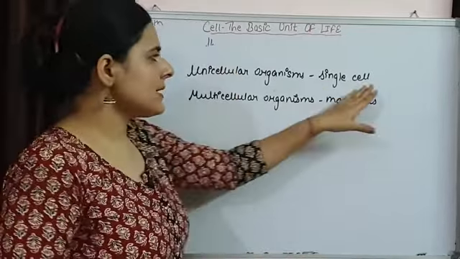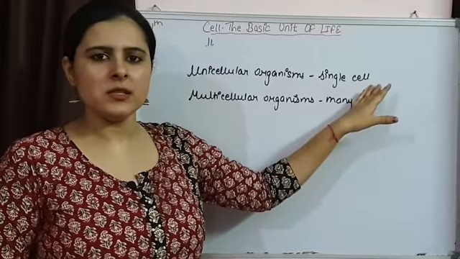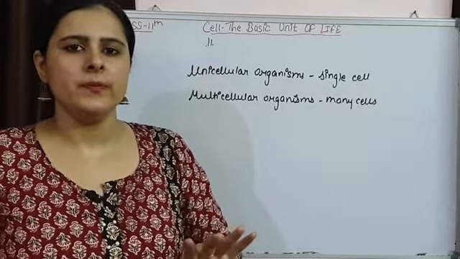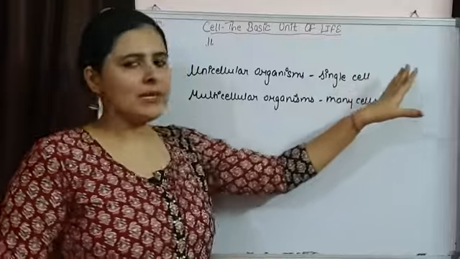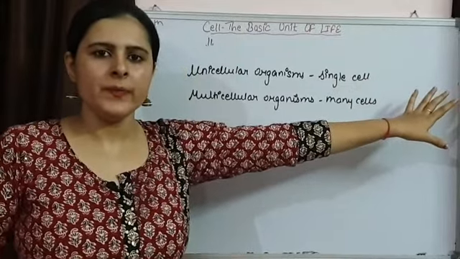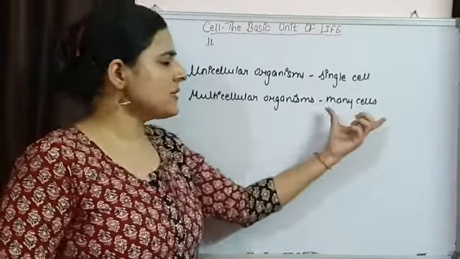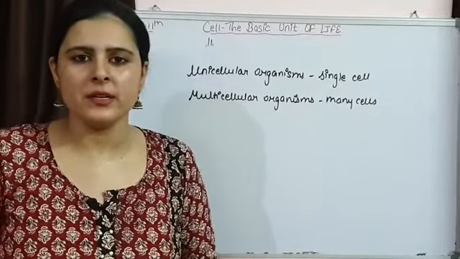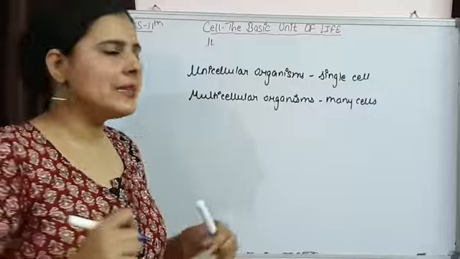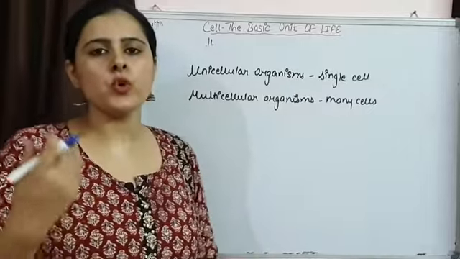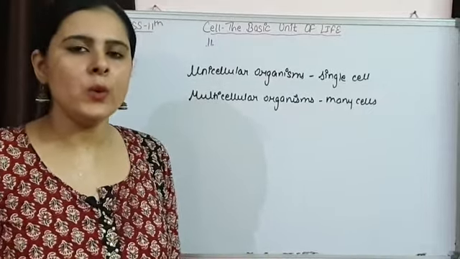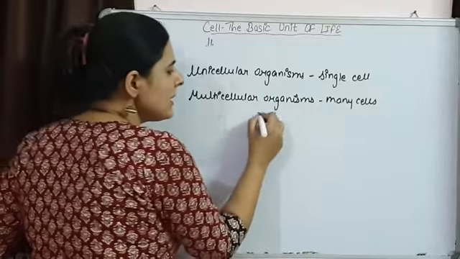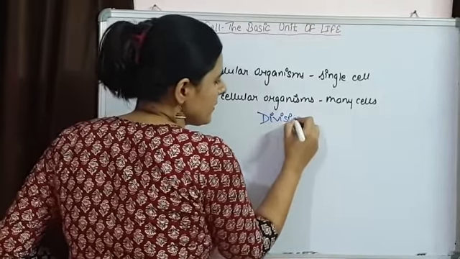Now if a single cell is present in an organism, then all the functions are going to be performed by this single cell only. But if an organism has more than 2 cells, many cells present, then what happens? Then these organisms are going to show an advancement, and what is that advancement? It is division of labor.